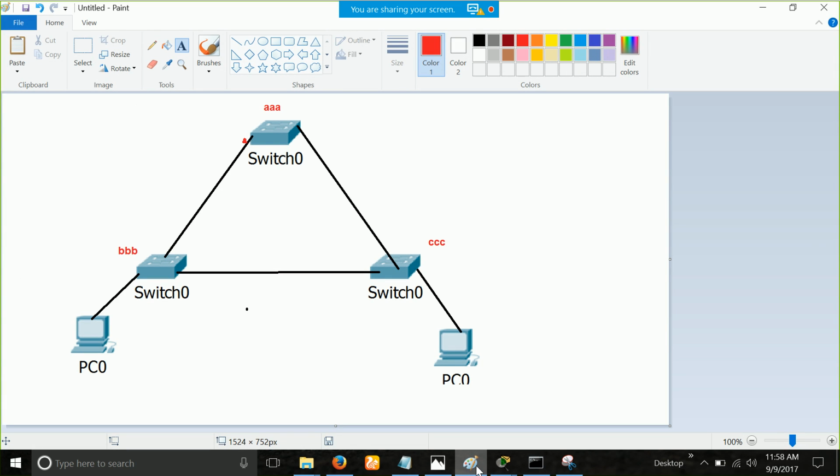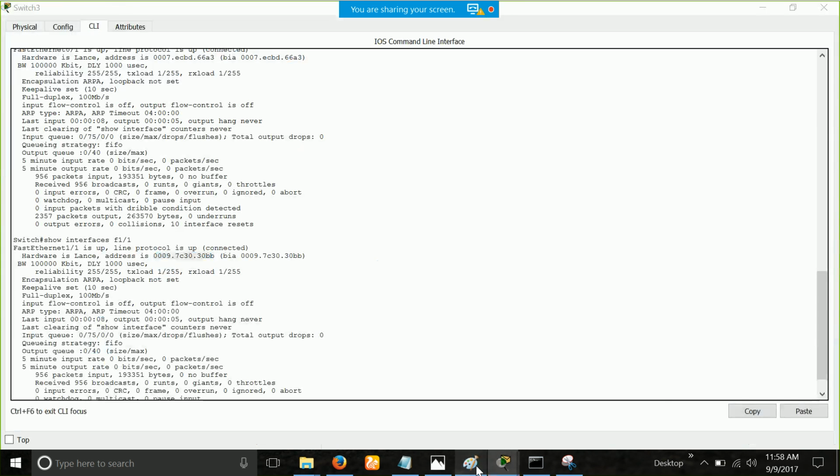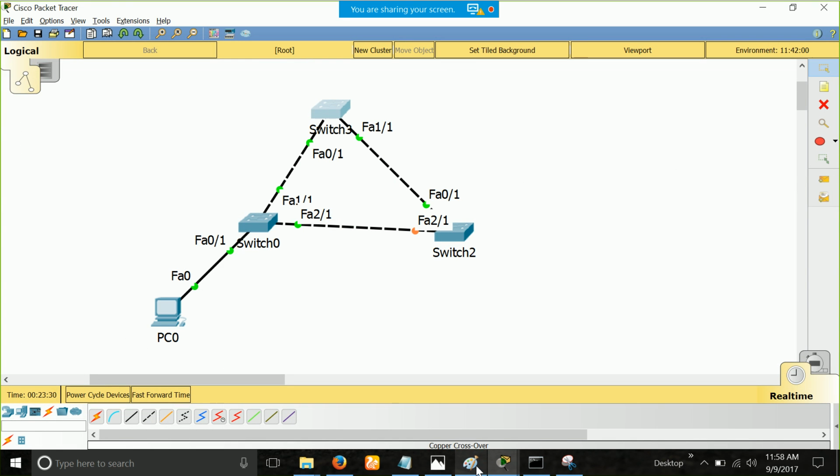I think it's F0/1. Okay, so F0/1, which one is that? Okay, you might say that it is of the one who is connected and who is the lower one, right? Nitish, any thoughts?